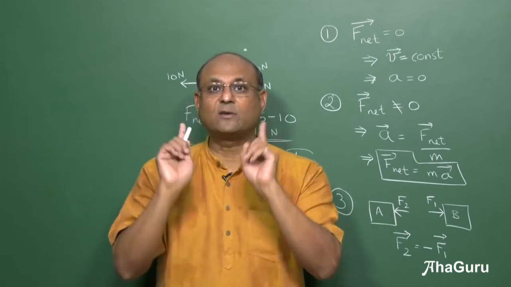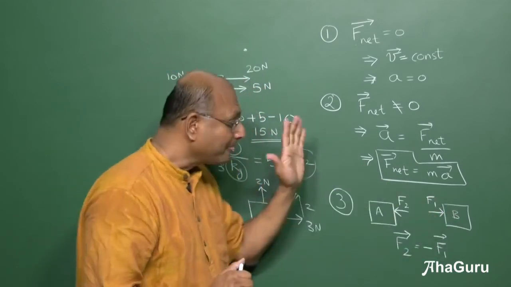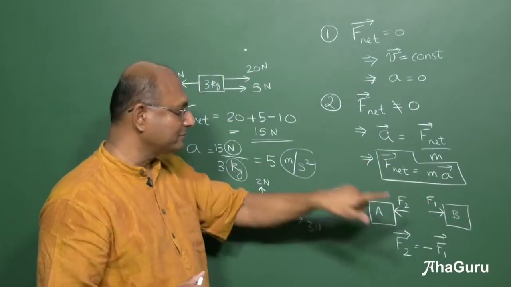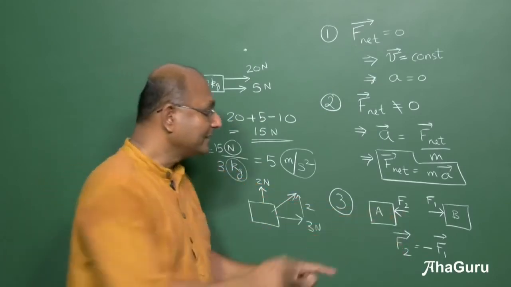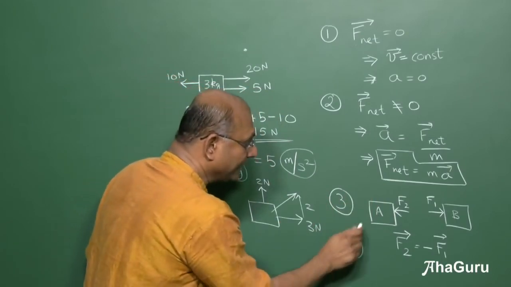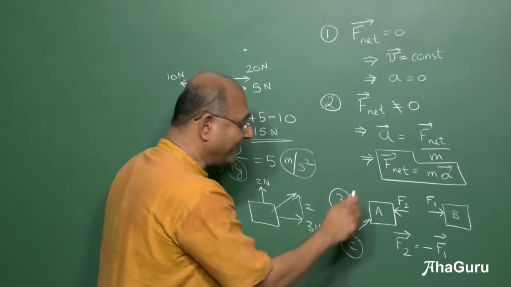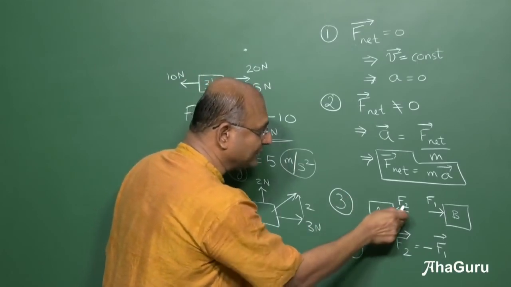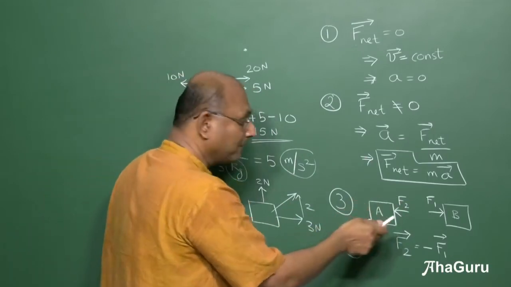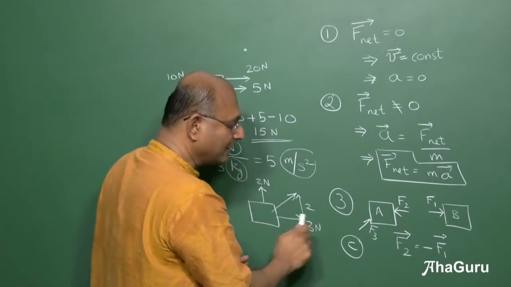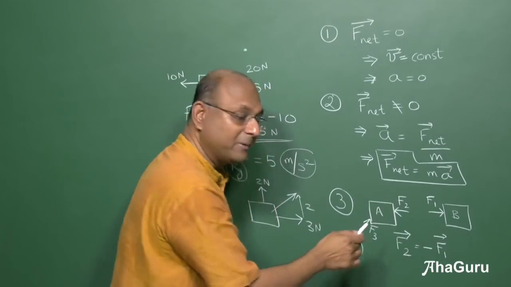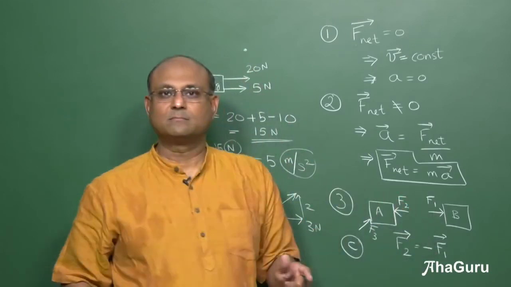This is not net force. This is each force. A exerts a force on B, B exerts a force on A. This is net force, this is net force. No, not net force. This is each individual force. Now A may have 3-4 forces. For example, C is also pushing A. So if you take A, net force on A is F2 plus F3, properly done with vectors. Okay, 2 forces. But F2 and F1 are equal and opposite. F3 and F2, we don't know. Okay, for net force you have to take both. But for Newton's third law, you only take these two. So I hope that is clear.